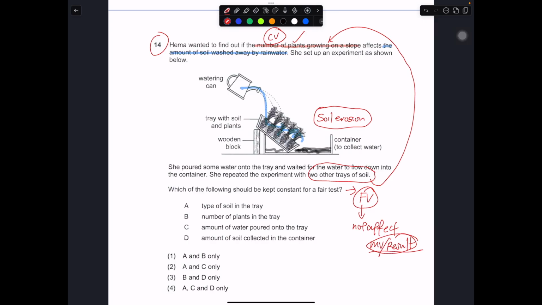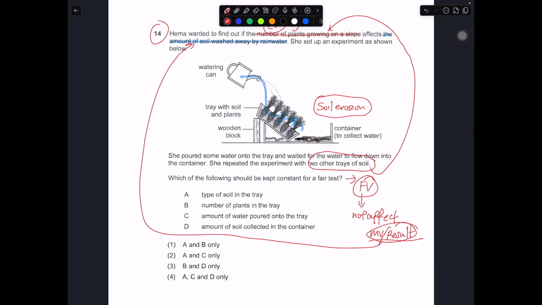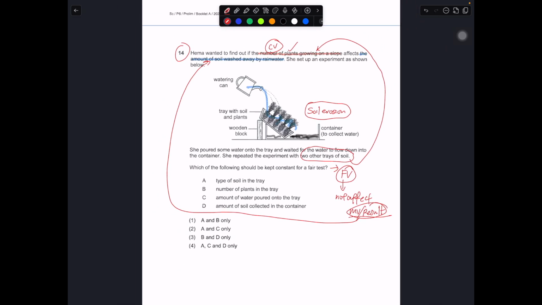So the measured variable in this case is the amount of soil washed by the rainwater. So obviously, you take a look at these few statements. Type of soil, yes, that one must be kept constant, because if you don't keep it constant, this might affect the amount of soil that is being washed by the rainwater. Because different soil might be washed away very differently by the water, and this could have affected the result.